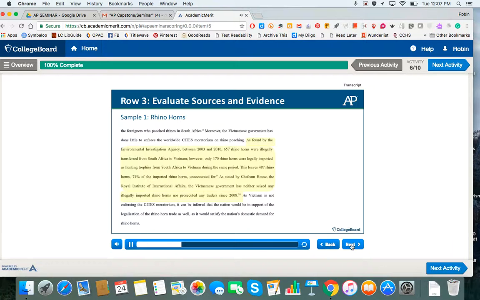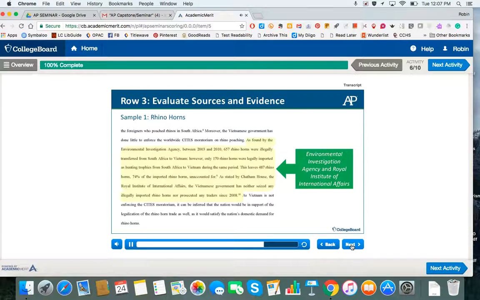Now compare the uneven demonstration of credibility and relevance in the Psychological Effects of Terrorism sample we just saw with the Rhino Horns report. Here you can see that this report demonstrates the credibility of sources and relevance of the evidence used throughout. In the example you see here, the report combines evidence from several credible sources to show the law on rhino horns is not being enforced by the Vietnamese government. This report repeatedly applies apt and credible source material to support its research and so scores a 6 or high on this row.